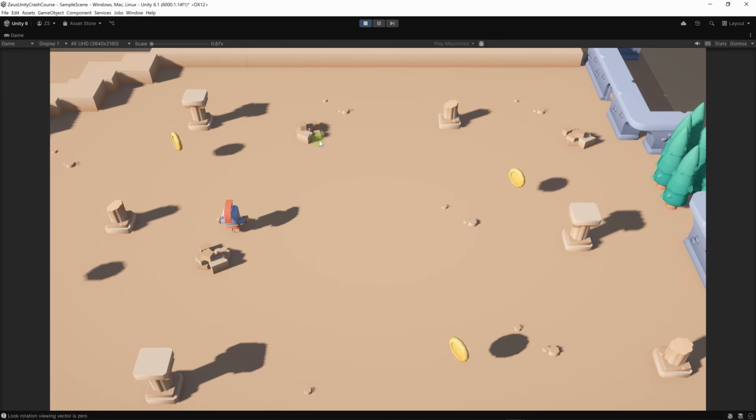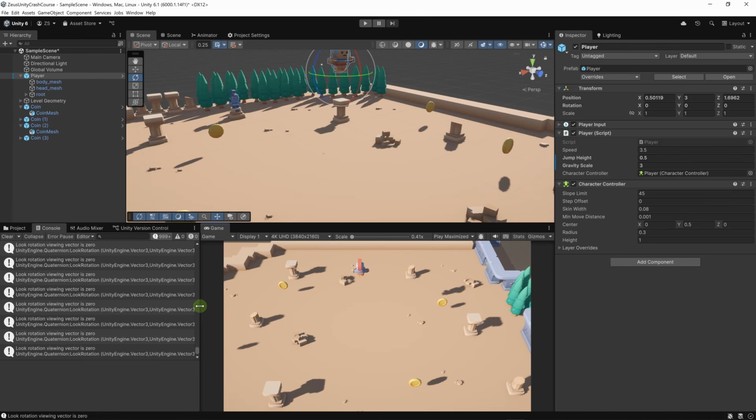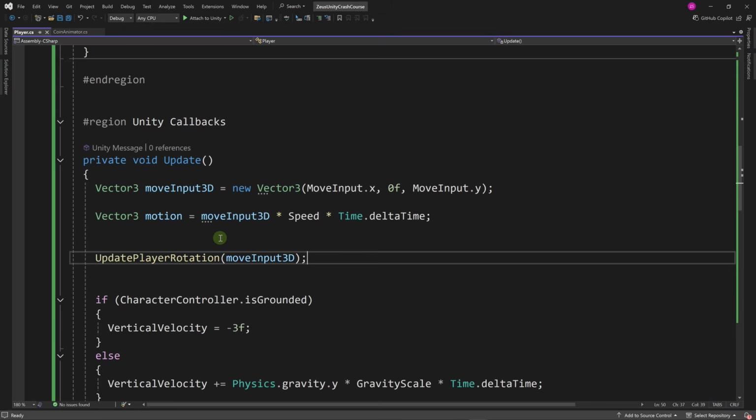What we need to do is, if the player input, or the move input more specifically, is close to 0, we don't need to do anything. We don't need to apply the rotation. And here on the console, we can see that we get these messages. These are not error messages, they're more like warnings. Even though they're not warnings, technically speaking, they say the rotation viewing vector is 0. Let's go back to the code.